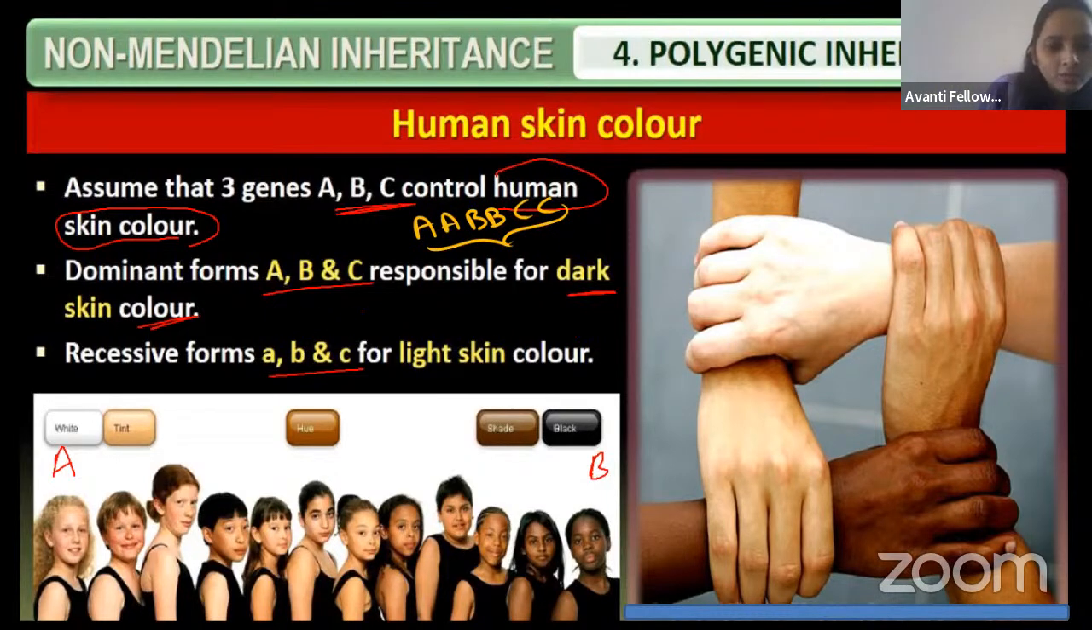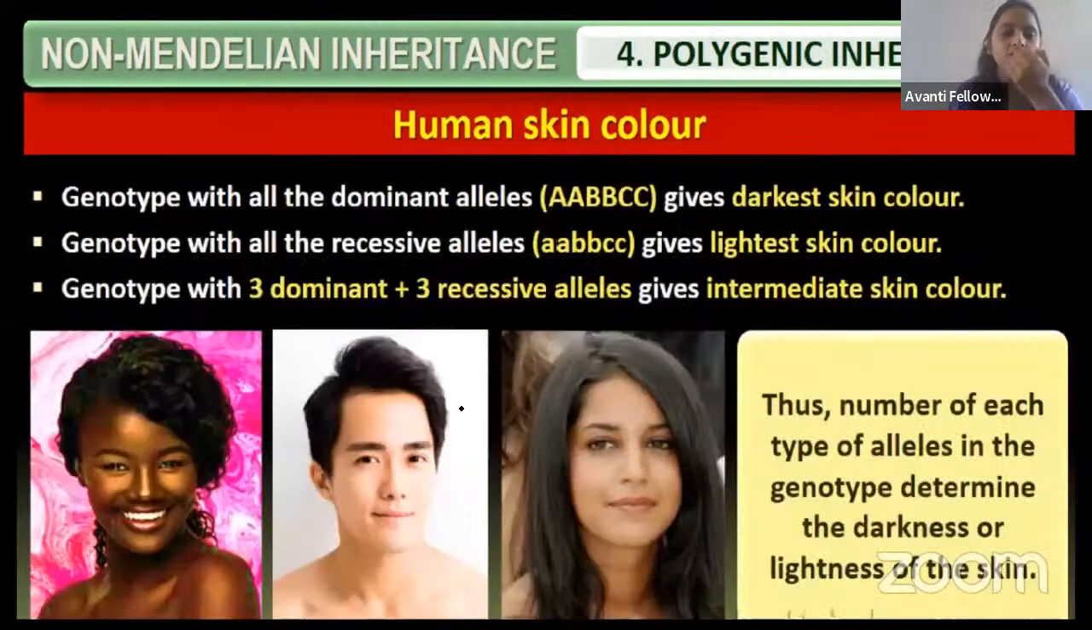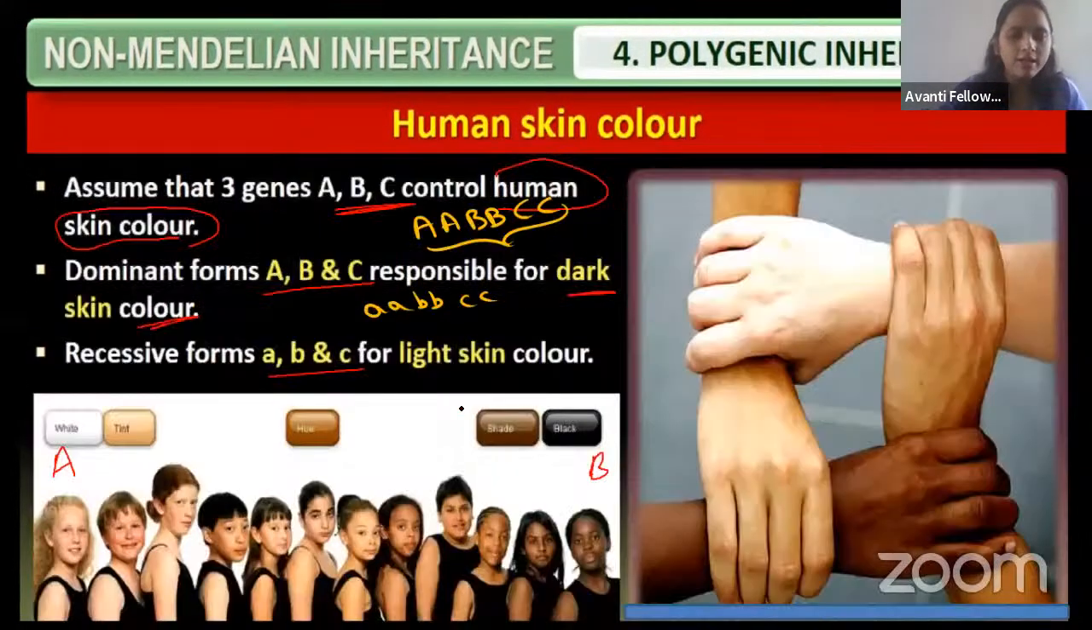Okay, guys. So then coming to small a, small a, small b, small b, small c, small c, we can call it very light in color. So that is albino. Okay, fine. So let us go to here.